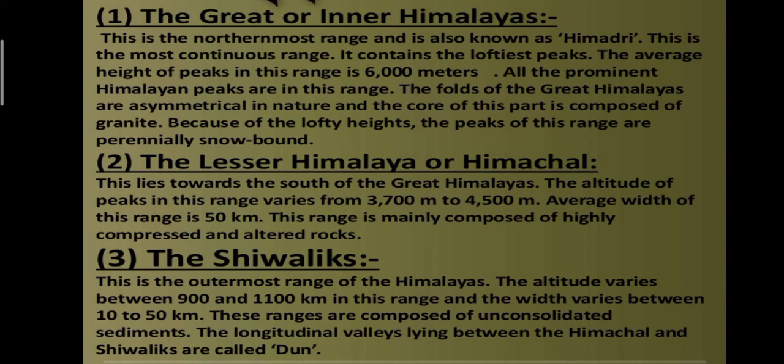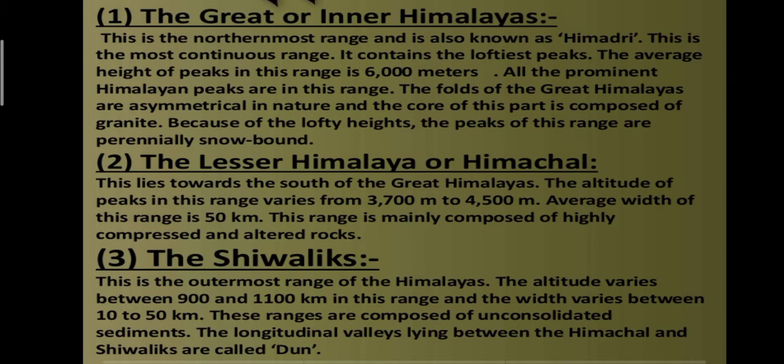And the third and the last range is the Shivaliks. This is the outermost range of the Himalayas. The altitude varies between 900 and 1100 meters in this range, and the width varies between 10 to 50 km. These ranges are composed of unconsolidated sediments.